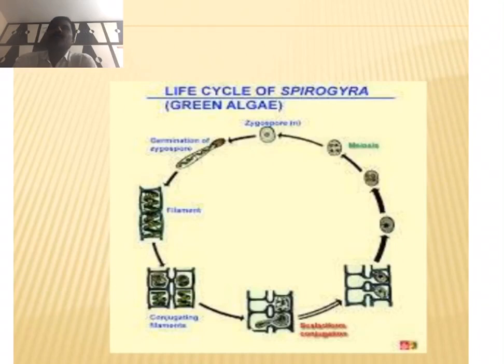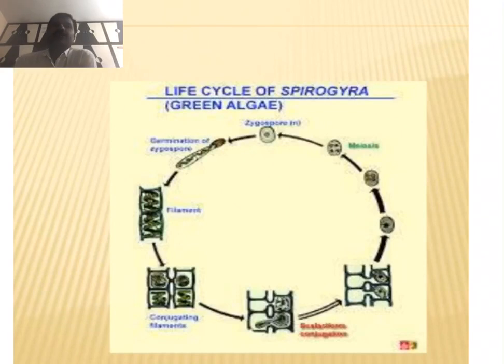And another one is the diplohaplontic life cycle. The alga possesses two types of individuals, haploid and diploid, with a clear-cut alternation of generations in the life cycle. There are two types of this life cycle: one is the isomorphic alternation of generations and the other is the heteromorphic alternation of generations. First we see isomorphic alternation of generations.